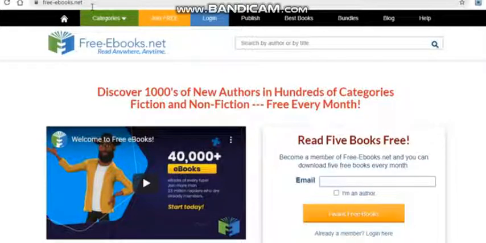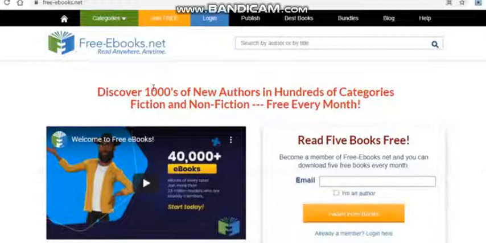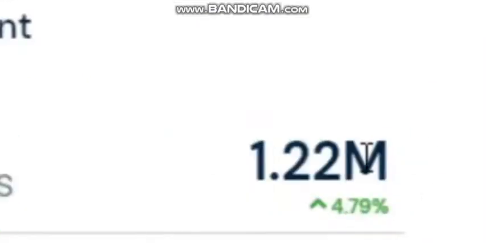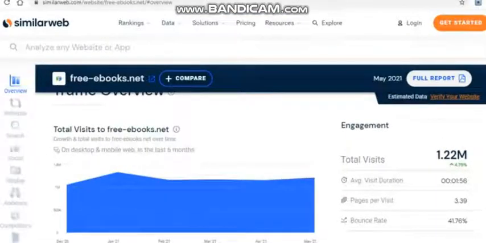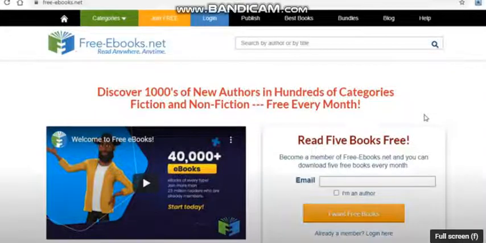Today, we'll be using a site called free-ebooks.net, which I mentioned at the opening. You may read a variety of free ebooks on the internet. But as you can see, the nicest aspect about this site, and the reason we want to use it in particular, is that it receives roughly 1 million views every month. This is absurd since it means that an ebook published here will almost certainly receive thousands of hits, and you only need a few dozen people to buy it. What you're advertising has the potential to make thousands of dollars on autopilot.